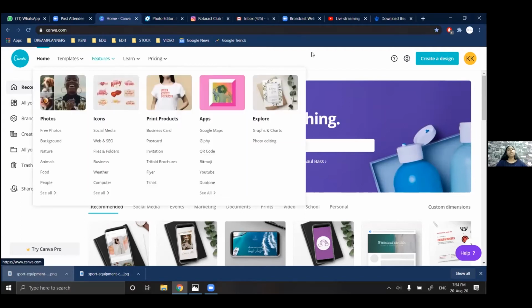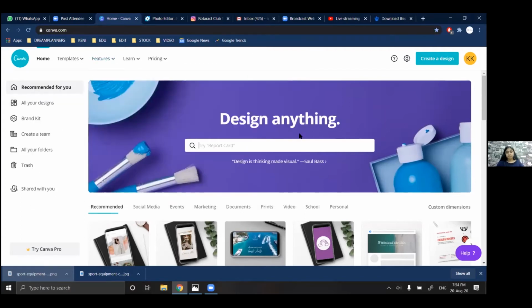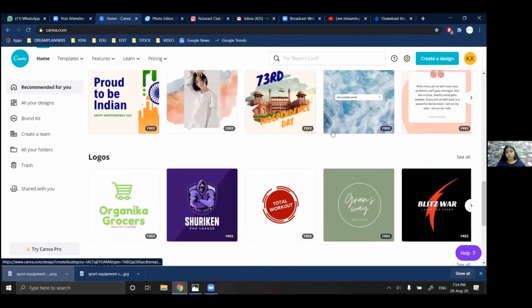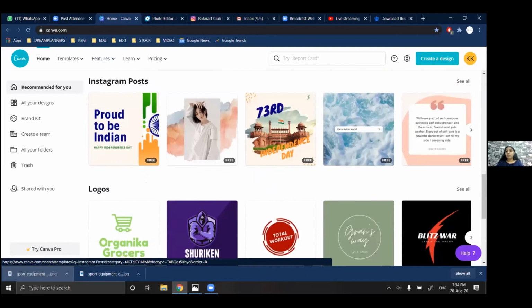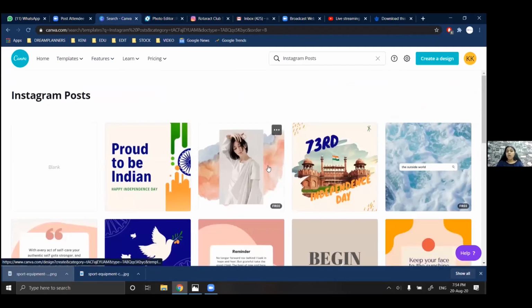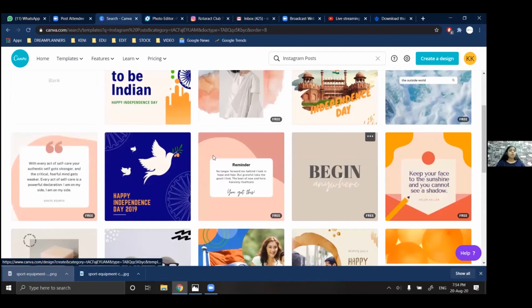Okay, so here, as you can see, there are different types of templates given to you, which you can definitely choose from. If I go here, this is Instagram post, so they have given me templates. I can definitely improvise on these. The elements can be changed or improvised as per your needs. They also give you the option of a blank page.